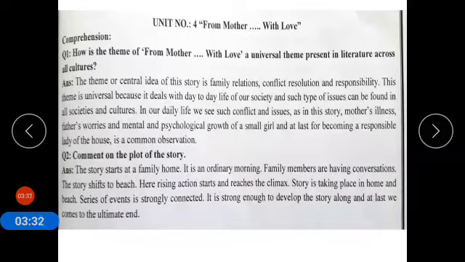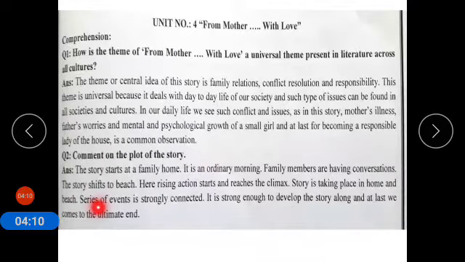So this is all the scheme of the story, that it starts from the home, that they are having their breakfast in the morning and it was a usual morning, and then the father and the daughter drove to the beach and there they discuss the illness of the mother, and so here the climax comes. Story is taking place in home and beach. So you can see the scenery of home and the beach side.